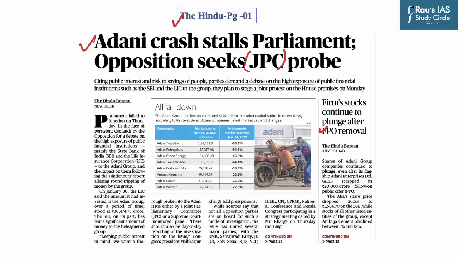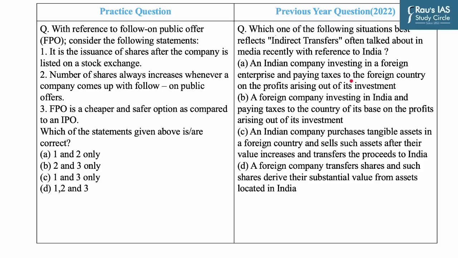Our first question is based on the follow-on public offer, that is FPO, and the second question is based on the JPC, that is Joint Parliamentary Committee. UPSC has been asking questions based on important key economic terms that are featuring in the news, as in 2022, when it asked a question based on indirect transfers. So let's have a look at today's practice question. The question says, with reference to FPO, consider the following statements.